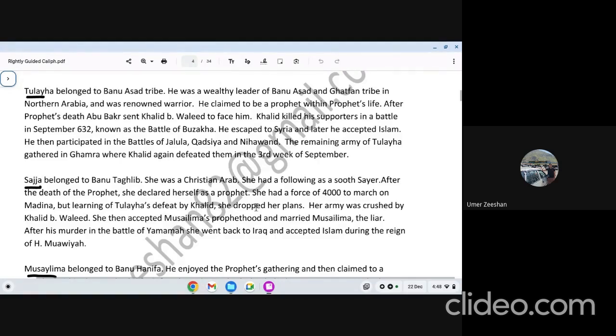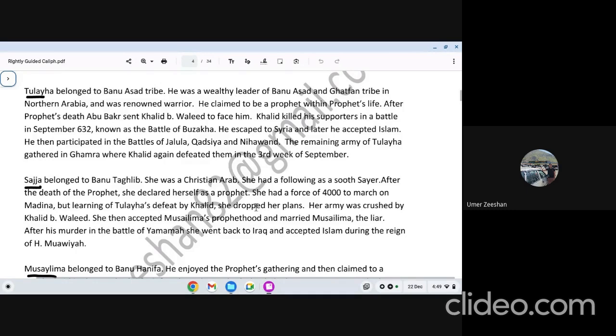To attack Medina. But what happened? Why did she change her mind? When she came to know that Tulaiha's army, which was stronger, got defeated by Hazrat Khalid ibn Walid, she changed her plan. She decided to fight with a lesser power. According to her, that was Musalma. We will discuss Musalma in detail too. She went with her army to fight with Musalma.